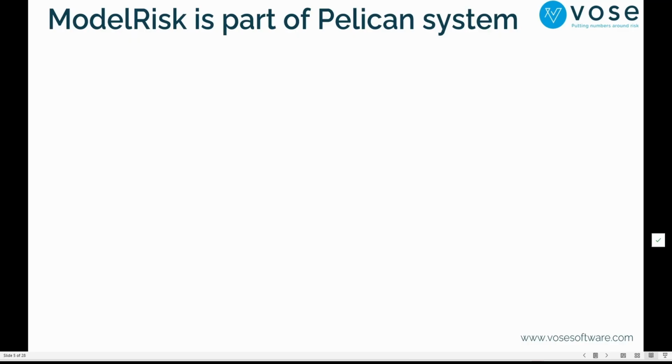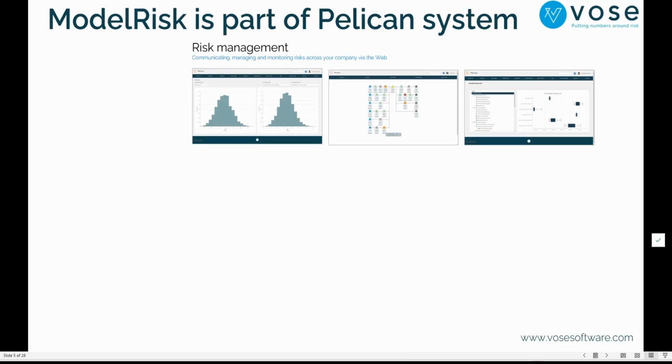ModelRisk, the tool I'm going to talk about, is part of this Pelican system. You see a little picture of Pelican over there. It is a complete web-based risk management software for companies that includes Monte Carlo simulation, includes bow tie analysis, includes the quantitative part, plus all the qualitative and managerial part, like business units, risks, incidents, etc.